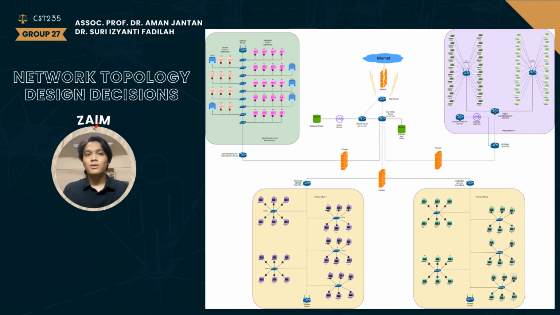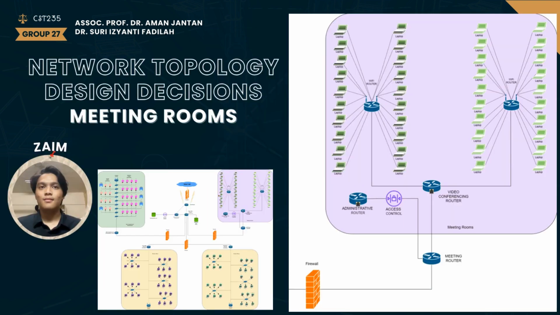So this is our law firm's overall topology, satisfying every network infrastructure requirement. We also ensure that some extra services and precautions are added for a better network, such as data security. Focusing on every single one of the rooms and topologies, firstly, this is the network topology for the meeting rooms. It uses a tree topology, which is a combination of bus and star topology.